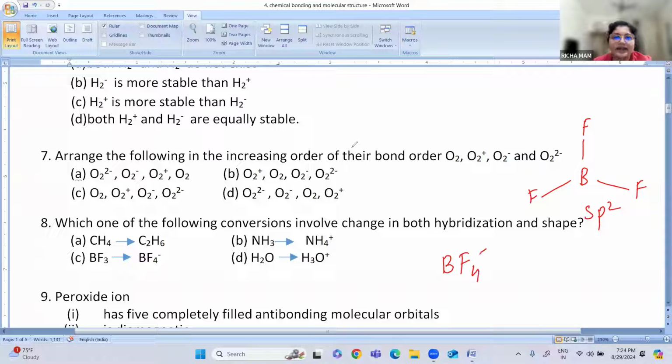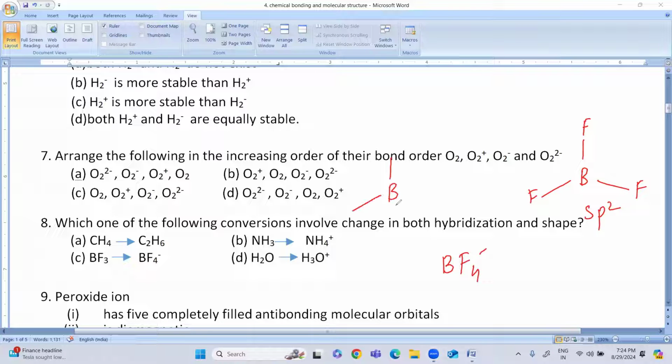Then if I see BF4-, this is a tetrahedral shape. The shape here is sp2 for BF3 and sp3 for BF4-.